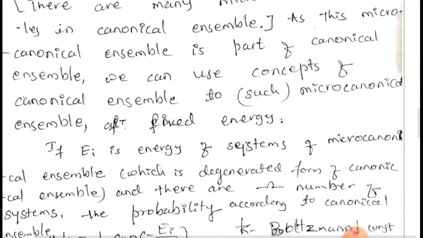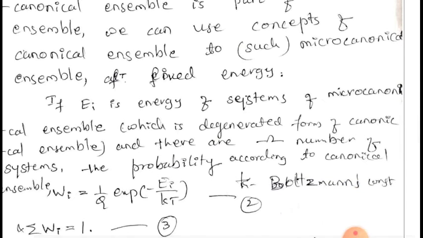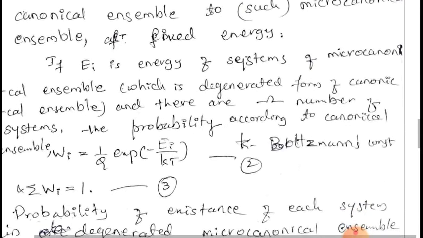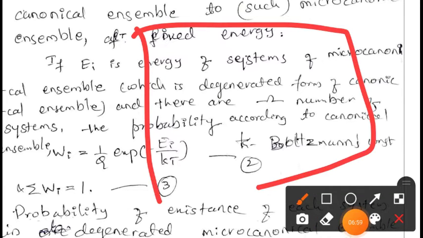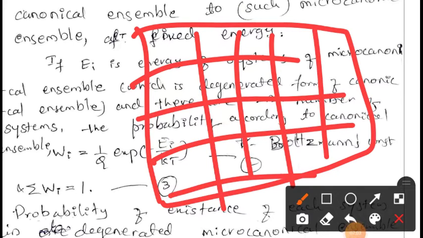And we consider one microcanonical ensemble of this canonical ensemble having an energy Ei. That is, in the whole canonical ensemble, let us consider systems with the energy Ei.